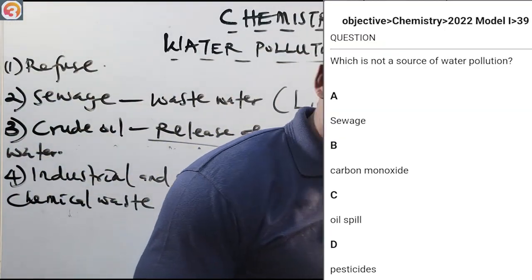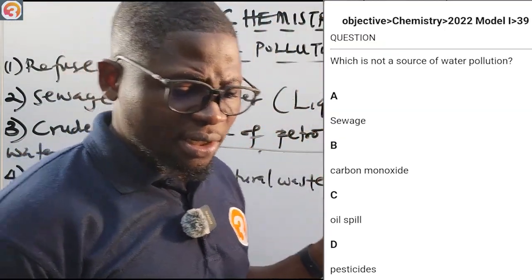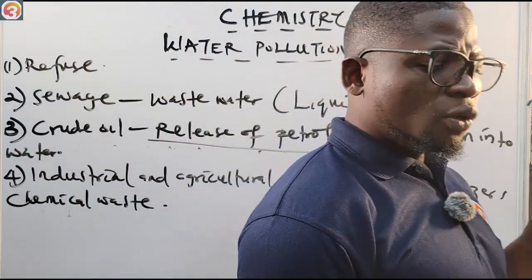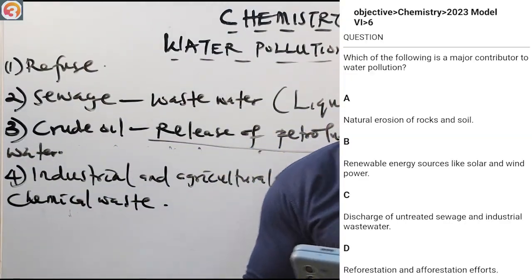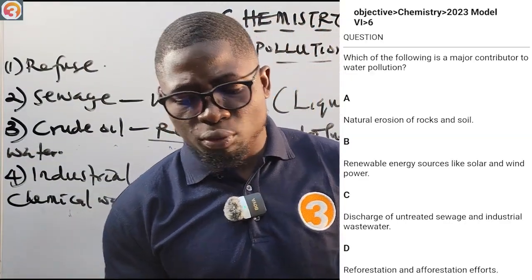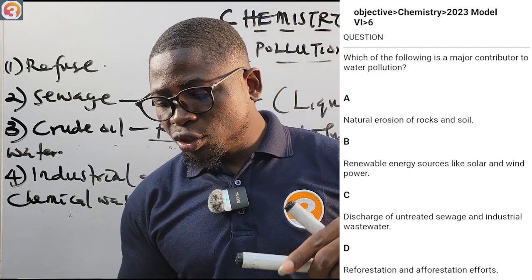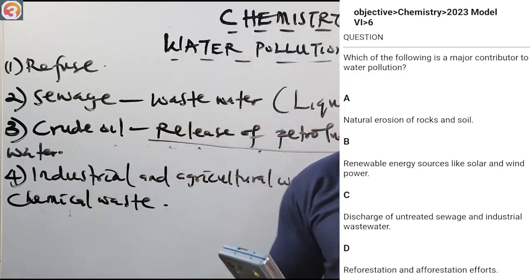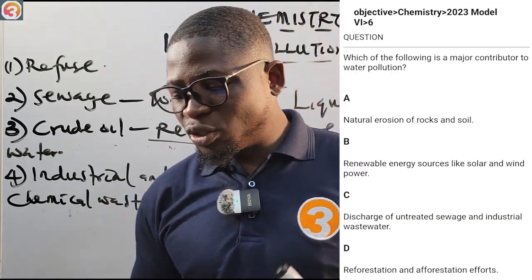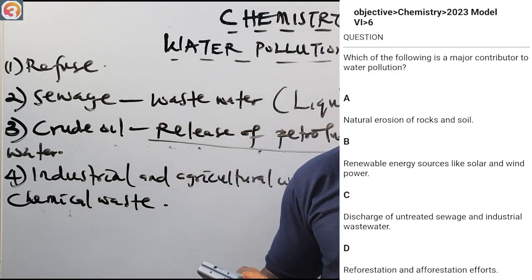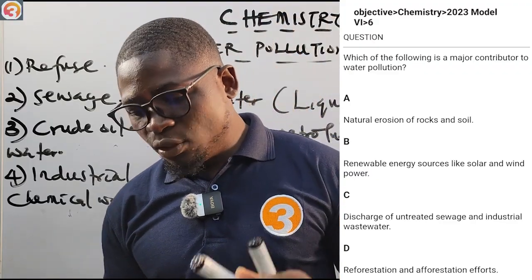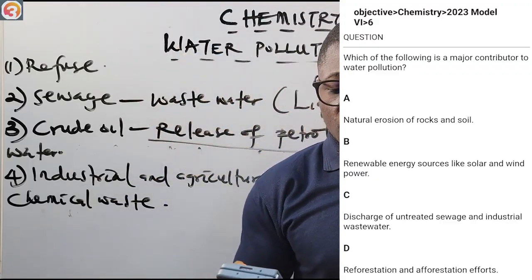So now let's see the last question, 2023 number 6. Which of the following is a major contributor to water pollution? A, natural erosion of rocks and soil. B, renewable energy sources like solar and wind power. C, discharge of untreated sewage and industrial wastewater.